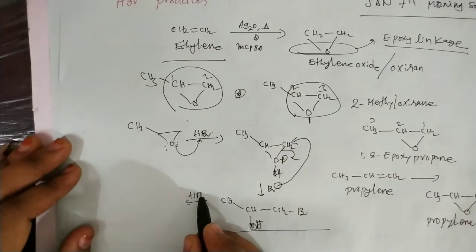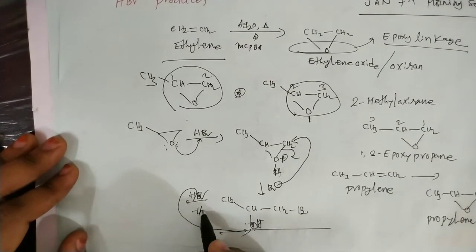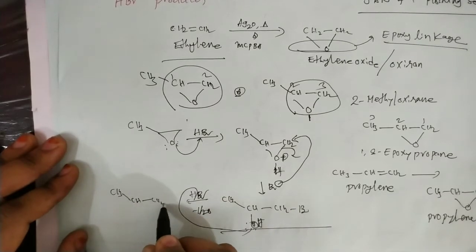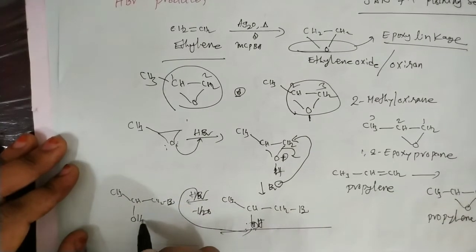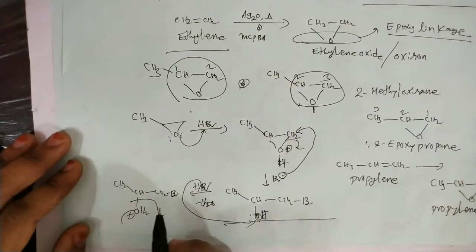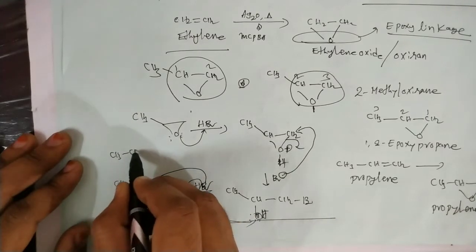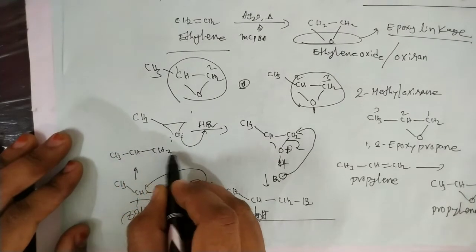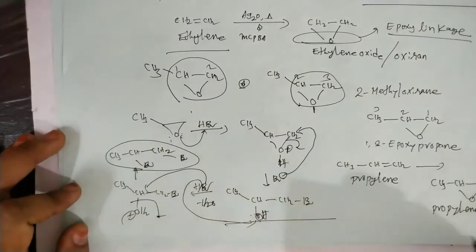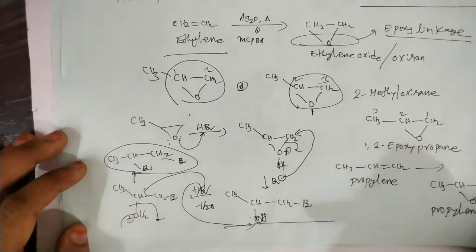Now this one on further reaction with HBr. Again protonation of this OH group takes place, followed by loss of a water molecule. So CH3CH and CH2Br, protonation of this one, and next by loss of H2O, Br minus attacks. So CH3CH, CH2Br, and Br. So finally the product is 1, 2-dibromopropane. Okay, that's it.